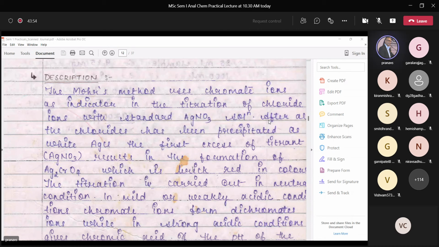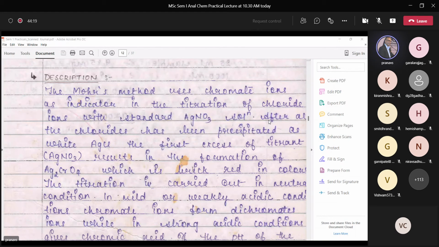If we titrate it, one can find out the amount of chloride ion by precipitating silver chloride. And once you precipitate silver chloride, one can come to know what would be the amount of chloride ion using a simple expression.